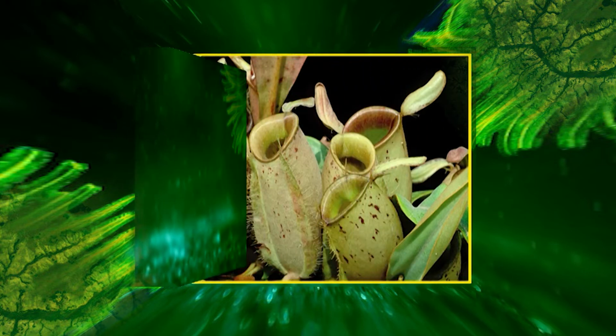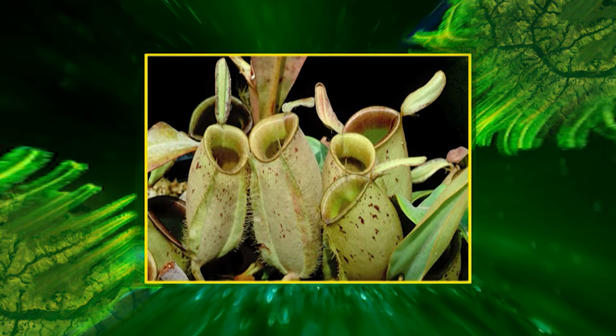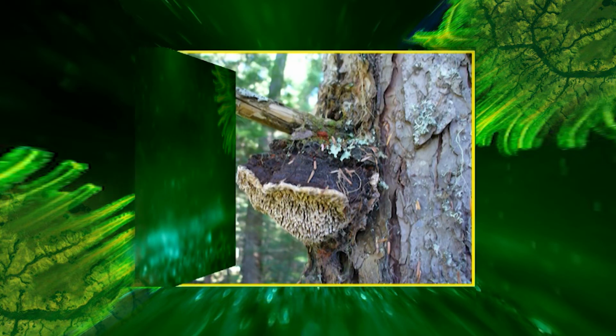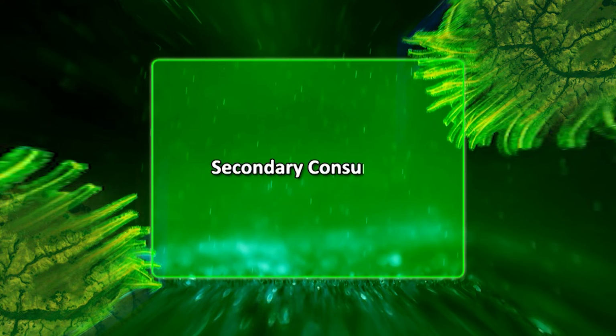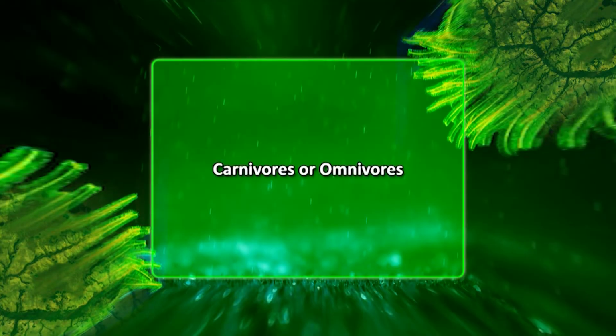Plants that are parasites on other plants, and bacteria, protists and fungi, which flourish on living plants, are also included in primary consumers. Secondary consumers. These are the animals that feed on herbivores. They may either be carnivores or omnivores.